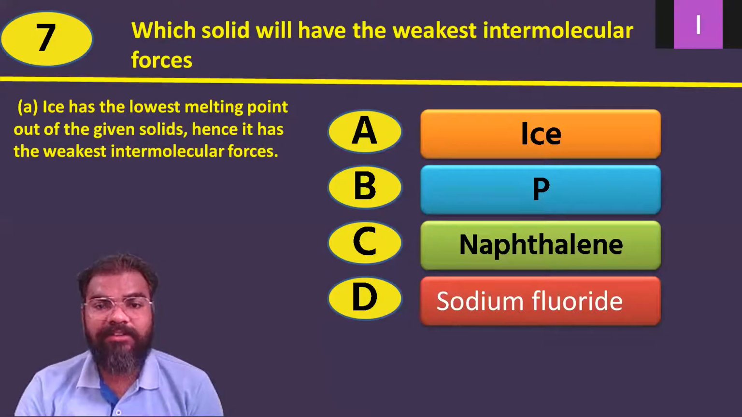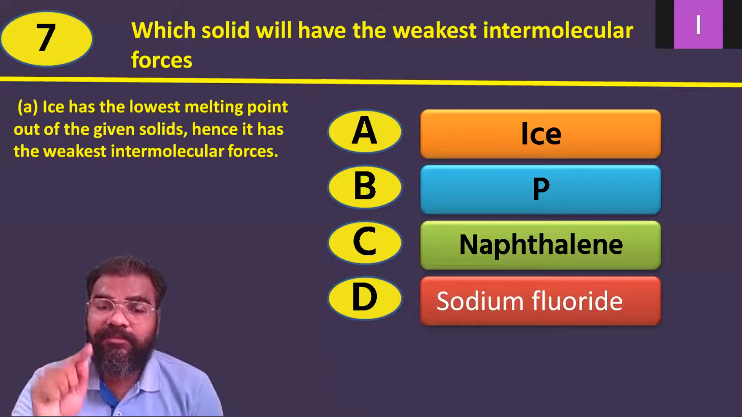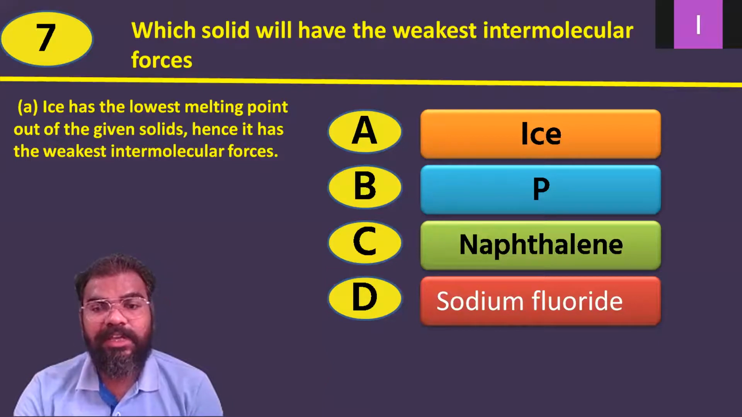Which solid will have the weakest intermolecular forces? Ice, phosphorus, naphthalene, sodium chloride. There are four options they have mentioned: ice, phosphorus, naphthalene, and sodium chloride. So here the question they have asked, which solid will have the weakest intermolecular forces?